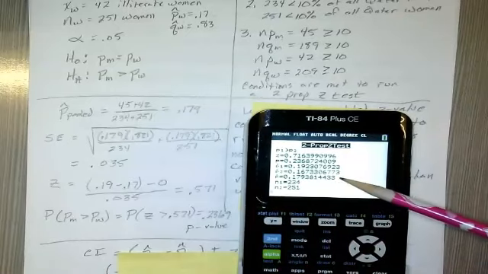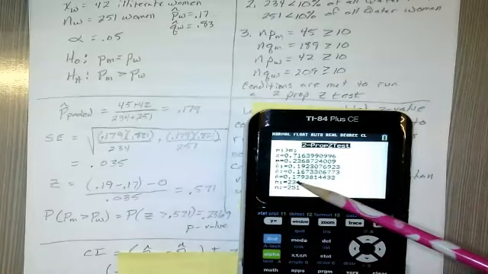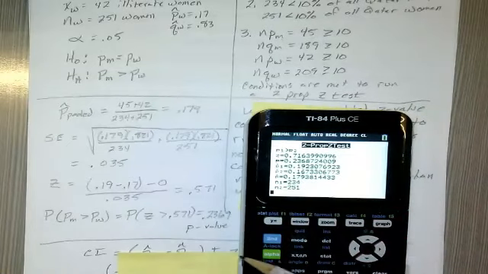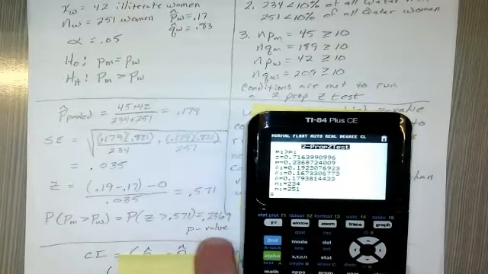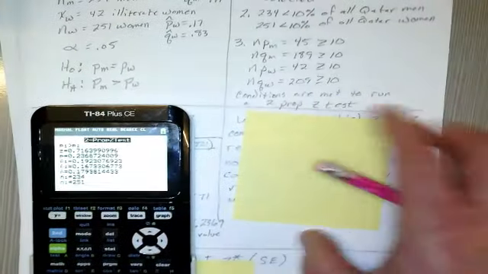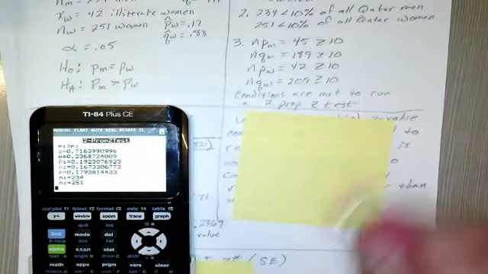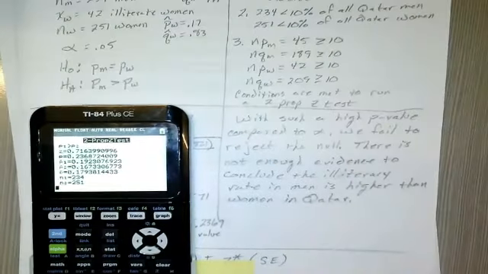And it gives me my p hats and my q hats. And it gives me the combined p hat of 0.179. Hope everybody sees that. And there's my x and n's. So high p-value, 0.2369.